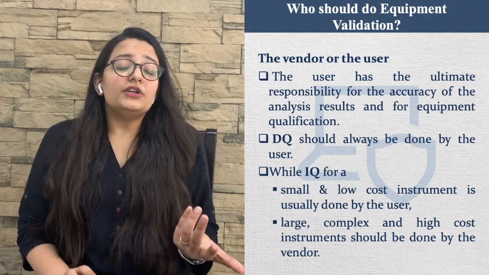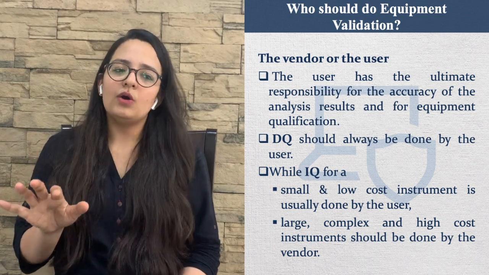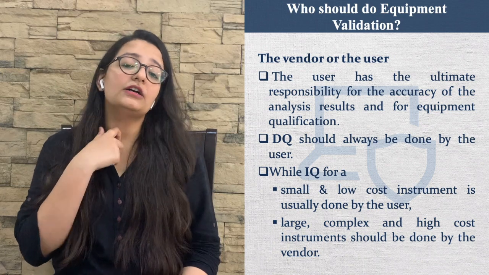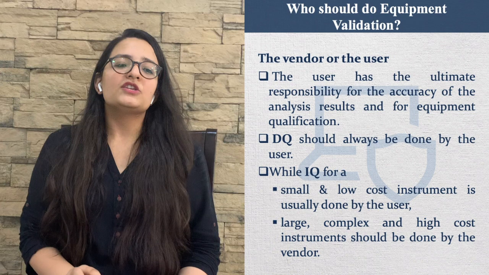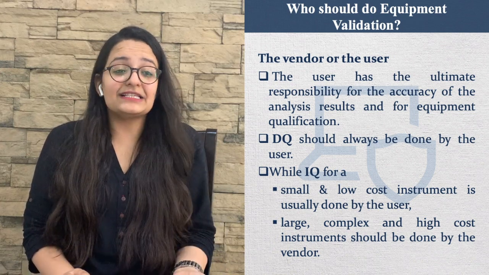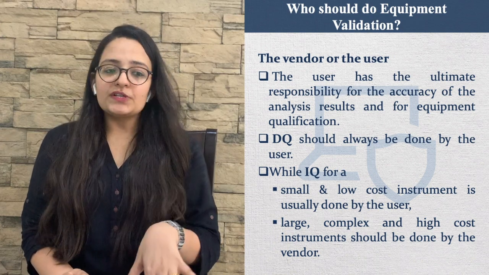Who should do equipment validation? Generally the user and the vendor. The major responsibility for equipment validation lies with the user. The ultimate responsibility for the accuracy of analysis results and for the equipment qualification is the user's.